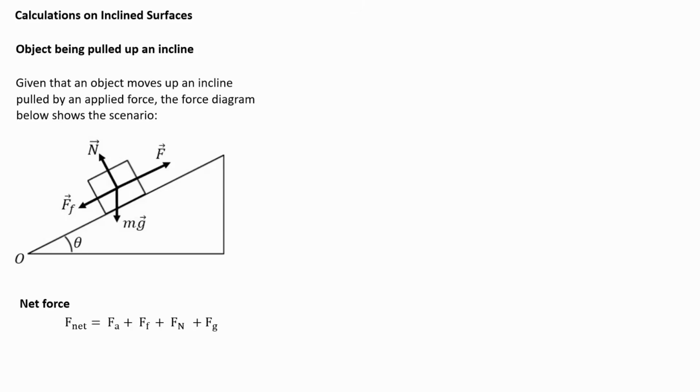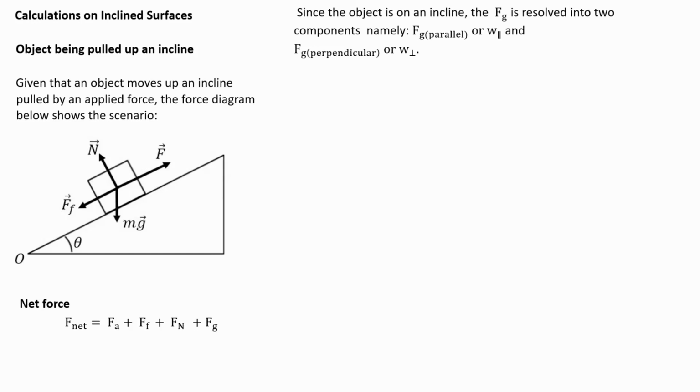But on an incline, the force of gravity is resolved into components, broken down into two: the force of gravity parallel and the force of gravity perpendicular.